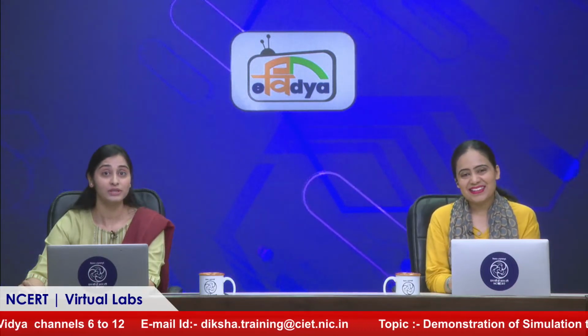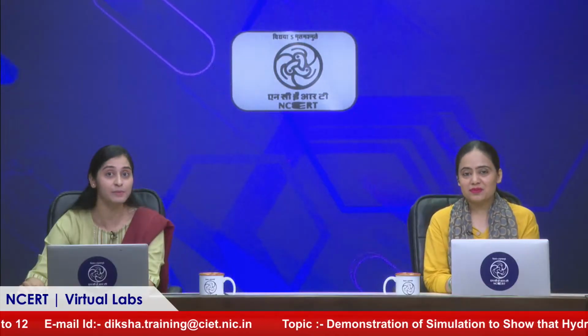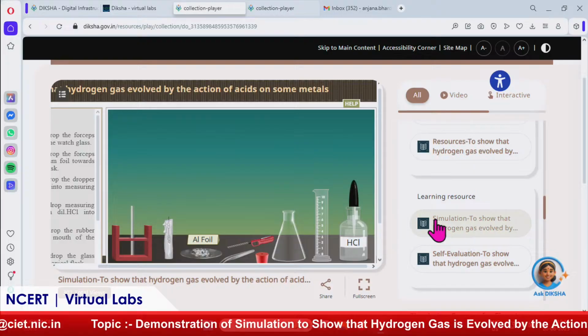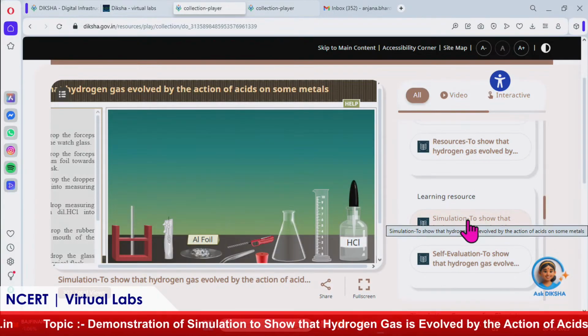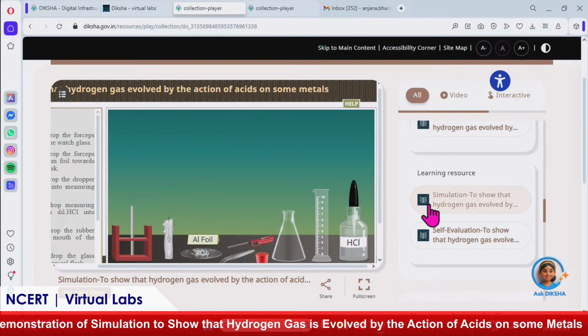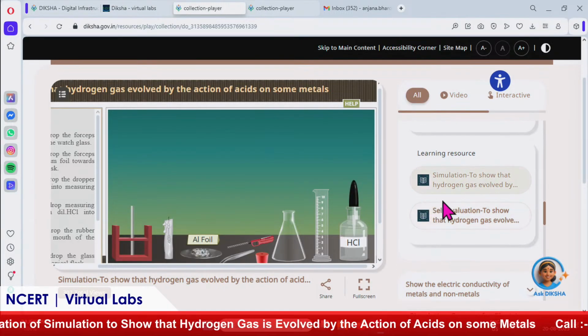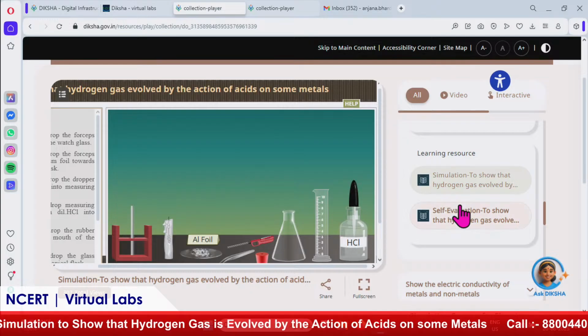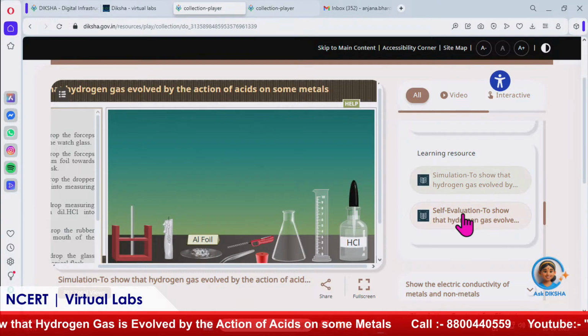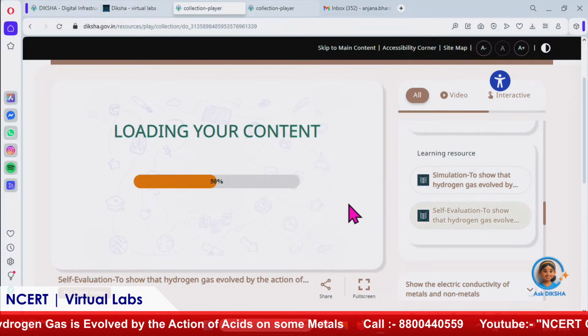One more thing: virtual labs are not a replica or a replacement of the real laboratories. They are additional support, where we can perform in a time controlled manner. And here we can also self-assess ourselves. So our simulation is complete. Now it's time to understand where we are and what we have learned through certain questions. Under the self-evaluation, we can evaluate ourselves.